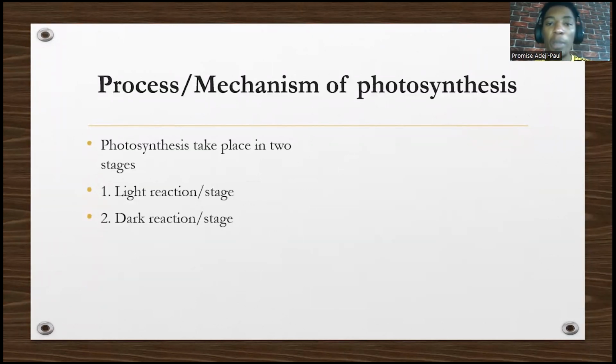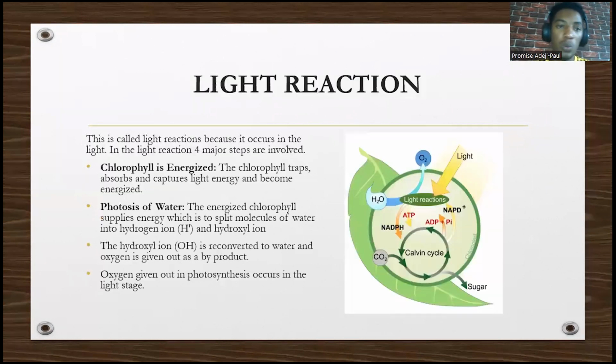So what are the processes or mechanisms of photosynthesis? There are two stages. We have a light reaction stage and a dark reaction stage, and we'll see them very soon. So what's the light reaction stage about? This is called the light reaction stage because it occurs in light. It's very simple. It has four major steps.